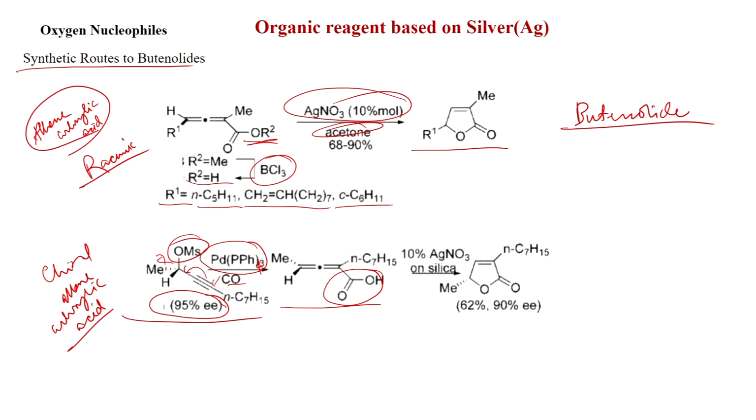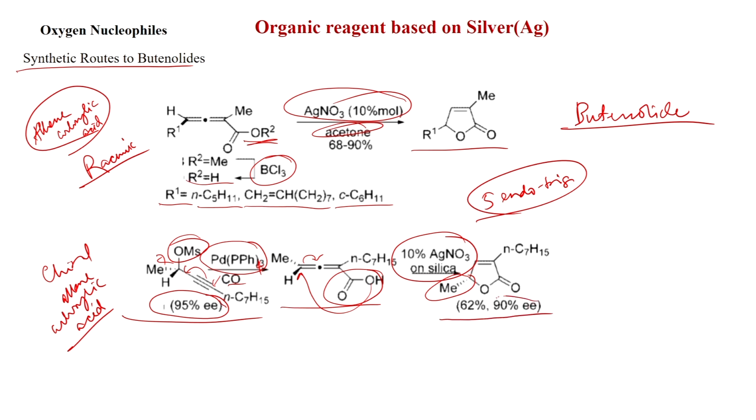Now, this substrate is very much suitable for our reaction, that is the 5-endo-trig cyclization. So, a 5-membered ring will form like this. Silver will coordinate here and this hydroxy will attack here, you get this. Here the stereochemistry is also retained, the methyl group, and after treating with 10 mole % silver nitrate, you get this product in 62% yield and 90% ee. So, you start with the product with 95% ee and you get 90% ee.